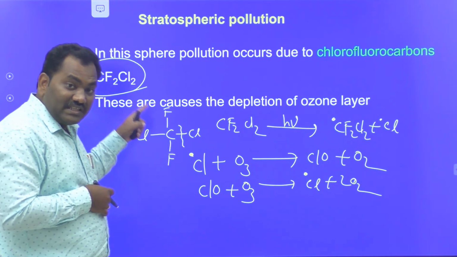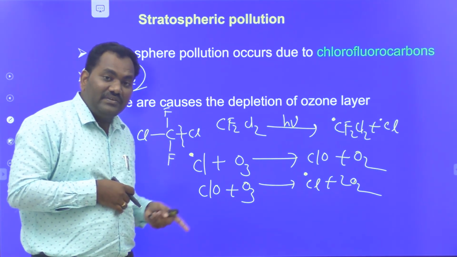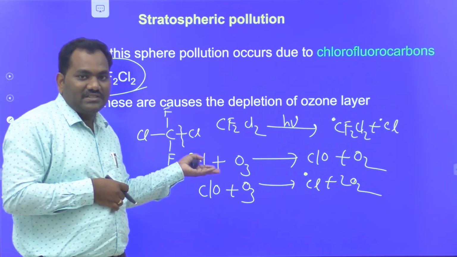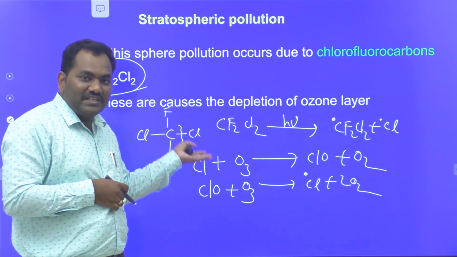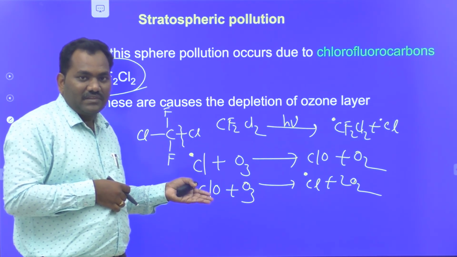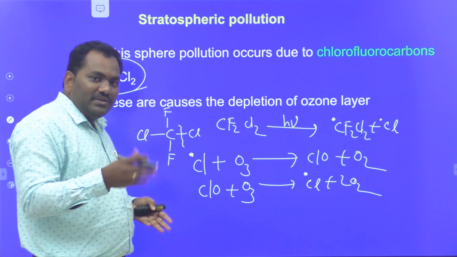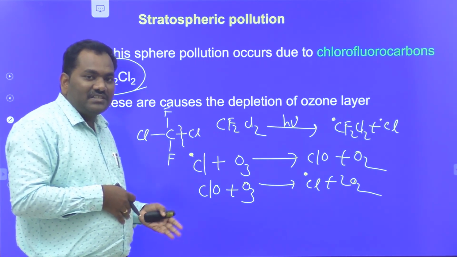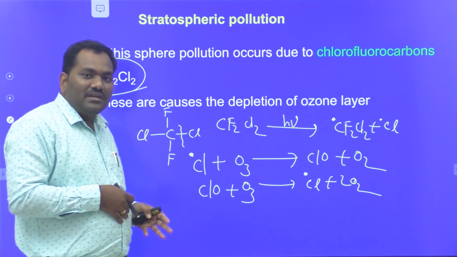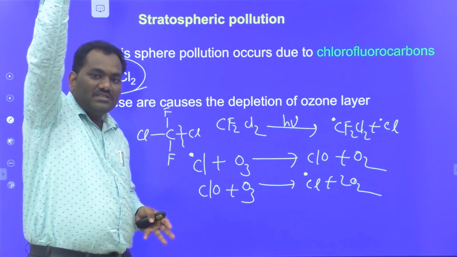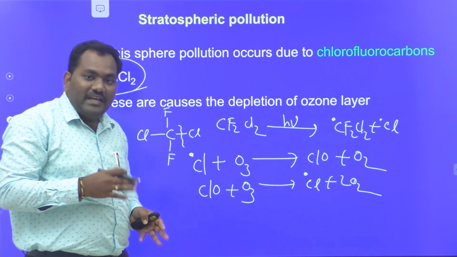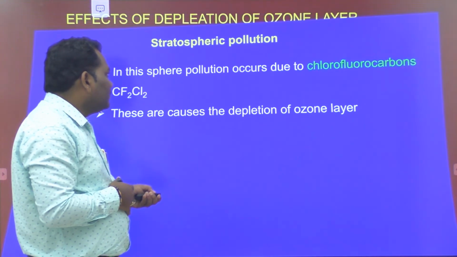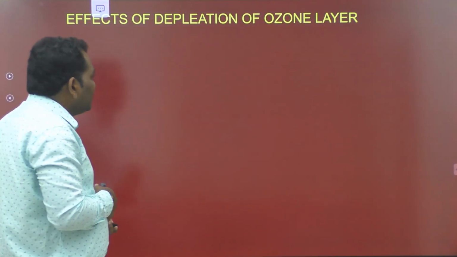These are synthesized by human beings for their convenient living. They are used in refrigerators and air conditioners. Sometimes, due to leakage of the cylinder in the refrigerator and air conditioner, those gases enter the environment, go directly to the stratosphere and damage the ozone layer. Due to the damage of the ozone layer, the following effects occur.